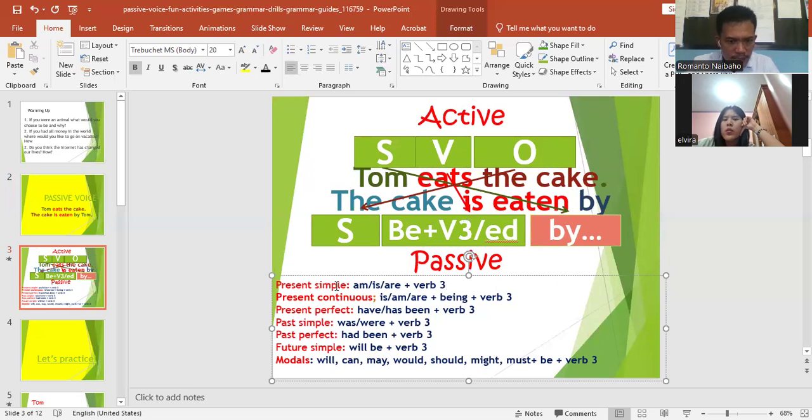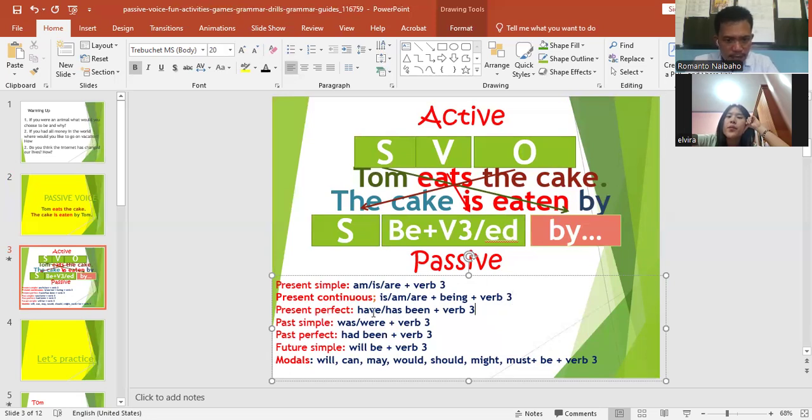So here is the pattern. When it is simple present tense, we use to be is, am, are plus verb three. So this is in simple present tense. And then in present continuous tense, we use subject plus to be is, am, are, plus being plus verb three. Do you understand? Later, I will give you some examples, some sentences.